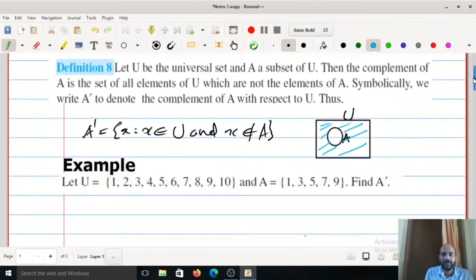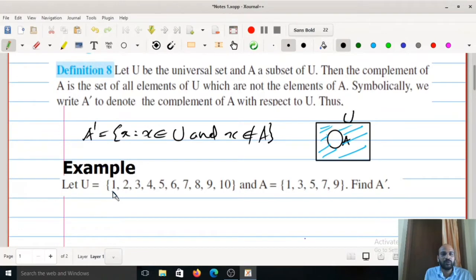Now we can do some examples. Let U equal to the set 1, 2, 3, 4, 5, 6, 7, 8, 9, 10 and A equal to 1, 3, 5, 7, 9. What is A complement? A complement means all elements in U which are not in A. So what are the elements? Elements in U which are not in A. That means we can write 2 because 2 belongs to U, 2 does not belong to A. Then 4, we cannot write 3, 4. Then 6 we can write. Then 8 we can write. Then 10. All elements in U which are not in A are 2, 4, 6, 8 and 10.